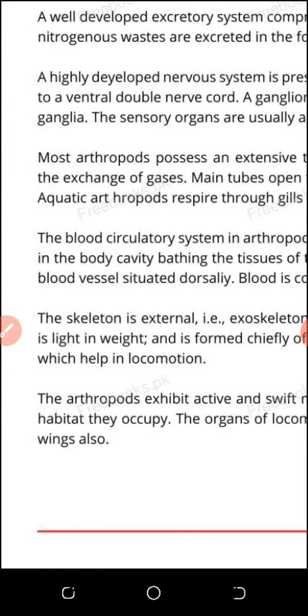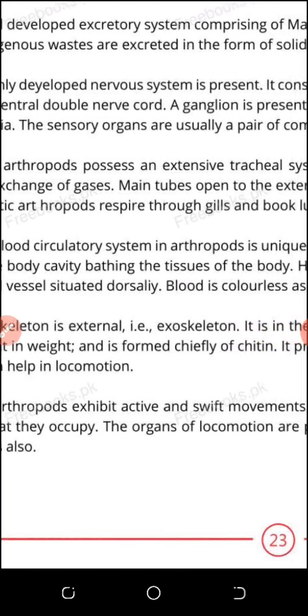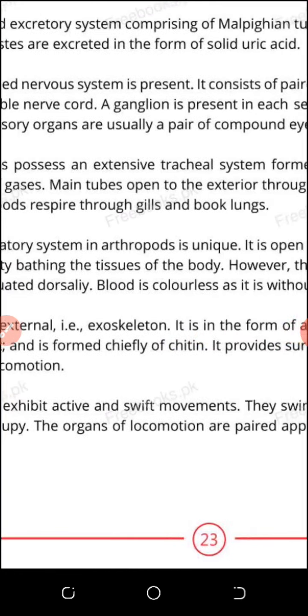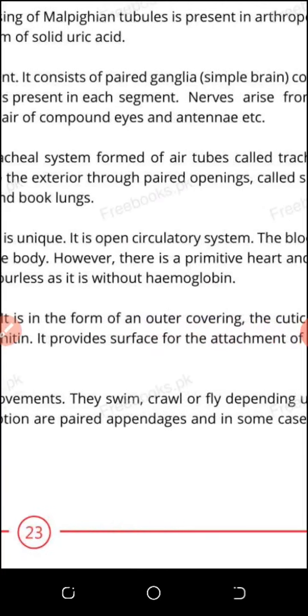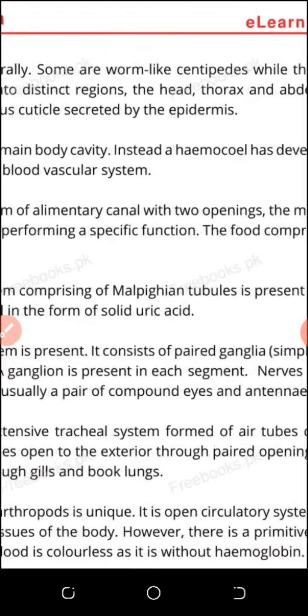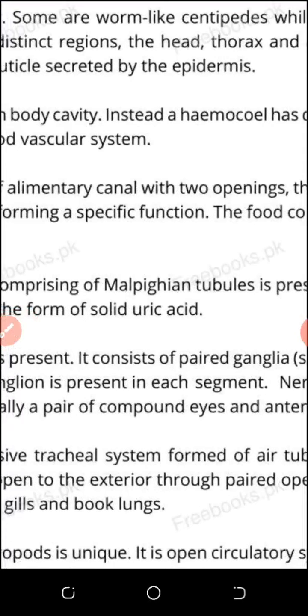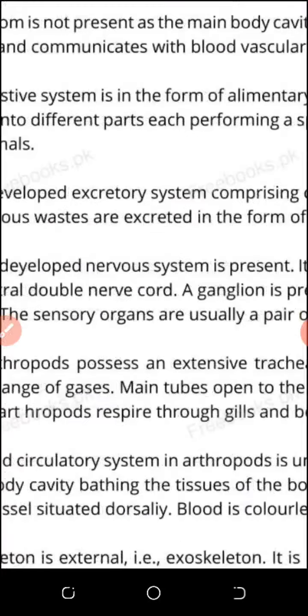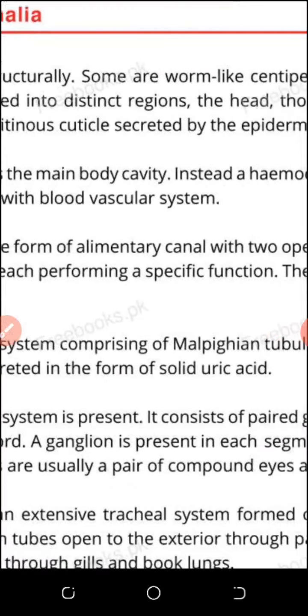And also their blood is not red because they lack the pigment hemoglobin. Like cockroach has no hemoglobin. The circulatory system is open because blood is present in these spaces. And also the tracheal system is found. Tracheal means tubes.